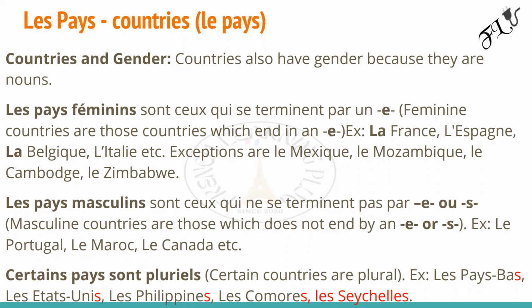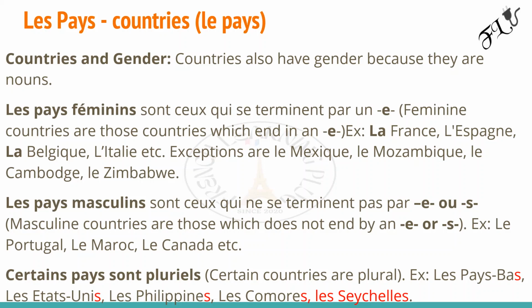All right, let's look at countries and gender. I hope you know that in French, all nouns have a gender. Whether living things or non-living things, they're either masculine or feminine. Some are feminine plural, some are masculine plural, so they all have a gender. Countries are nouns, so that's why they have a gender. So the next thing is, how do we know the gender of a country?